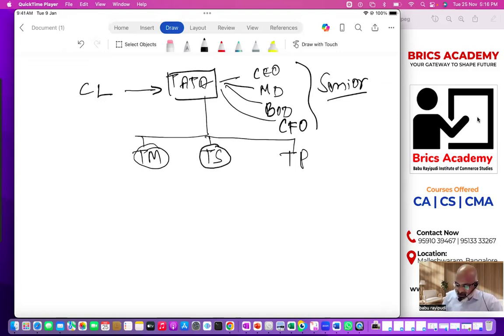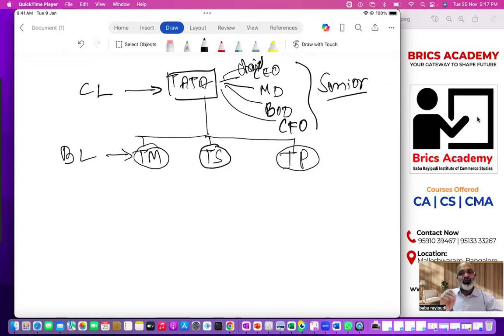Tata Power is one business unit. Like this, there are 10 to 11 business entities in the Tata Group. This is called business level. That means every business is given to a particular manager. Every business, like Tata Motors, will have one CEO. Tata Steel will have one CEO. Tata Power will have one CEO. The entire group is managed by the board of directors and chairman. You can also have chairman, CEO, MD, depending on the company's positions.